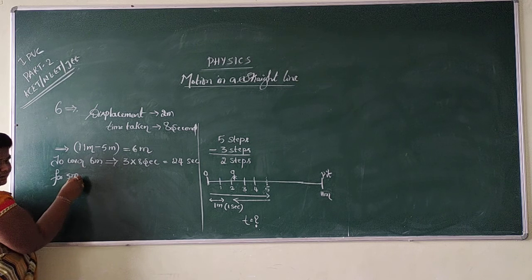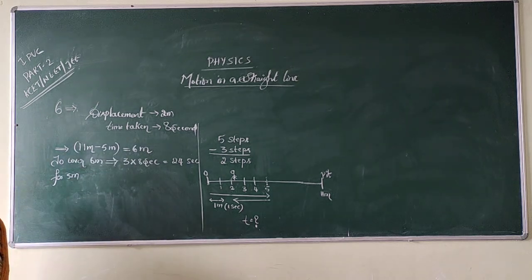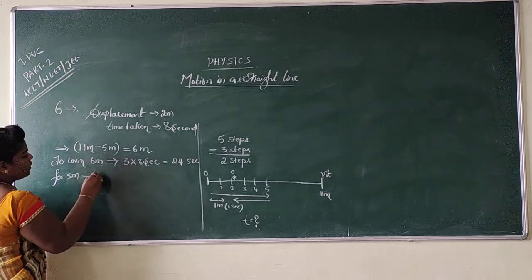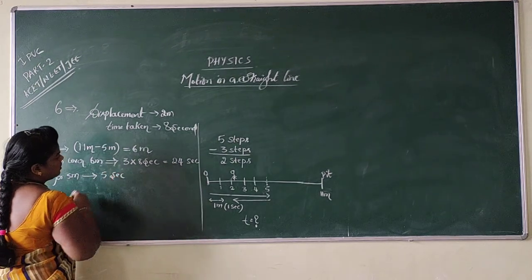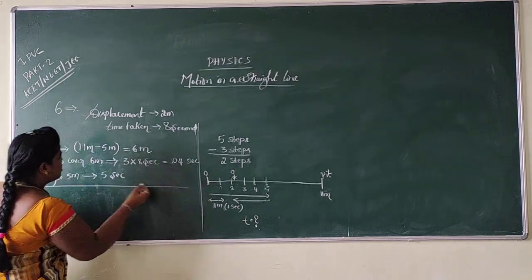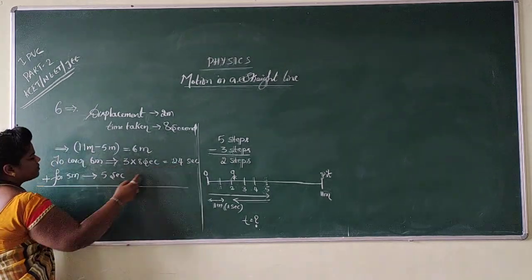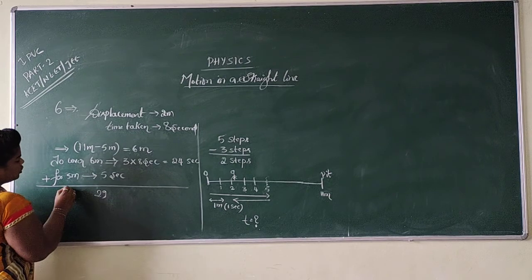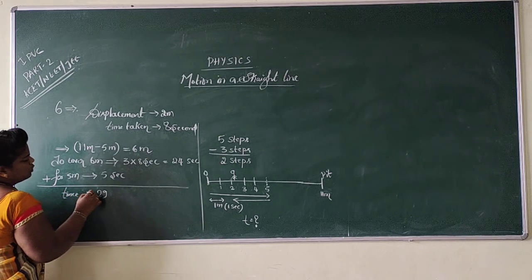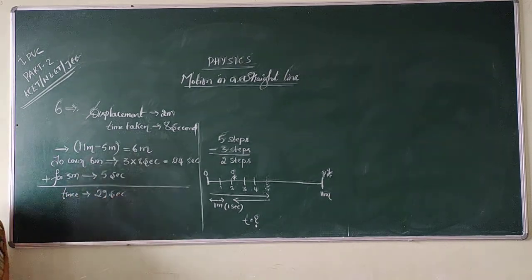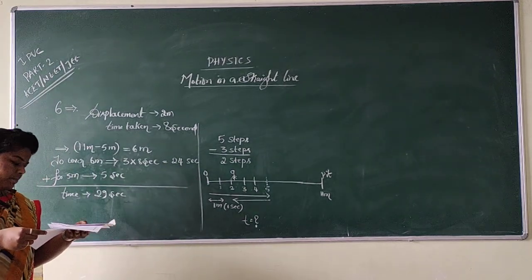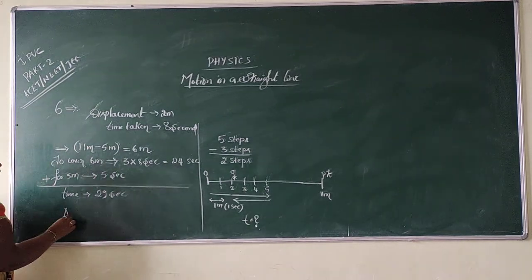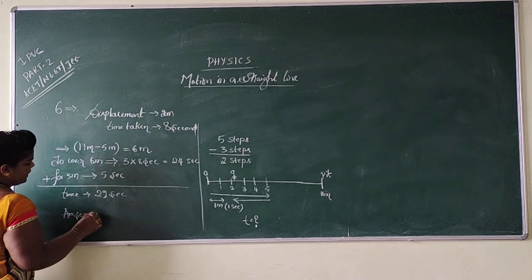For 5 meter, the question has given that for 1 meter he consumes 1 second. Then for 5 meter he consumes 5 seconds. Right. So what is the total? See here, 24 seconds plus 5 seconds. Total time is equal to 29 seconds. Hope you got it. Option B is the right answer.